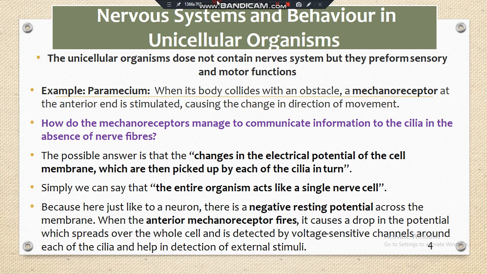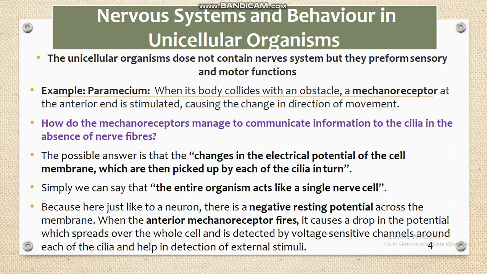Whenever the anterior part of the body of the paramecium collides with any object, the electric potential on that side of the body becomes negative, as a result of which this negative electric potential, or the resting potential, is detected by the cilia.